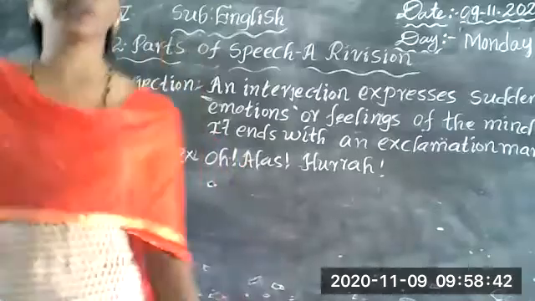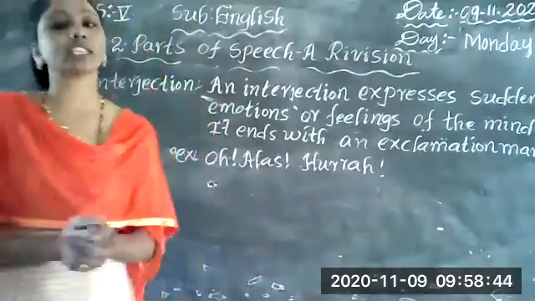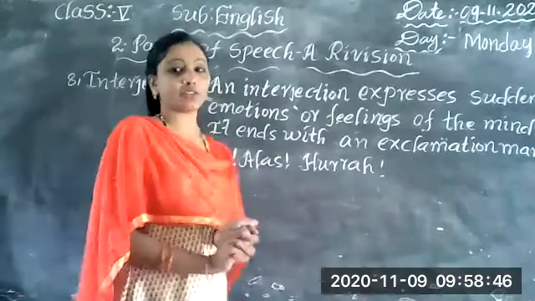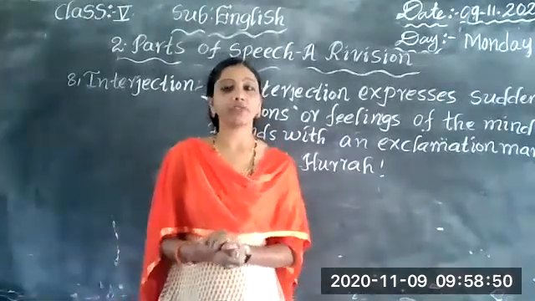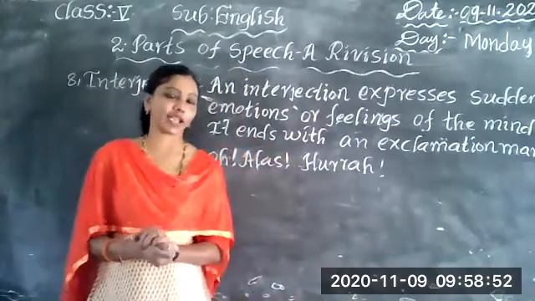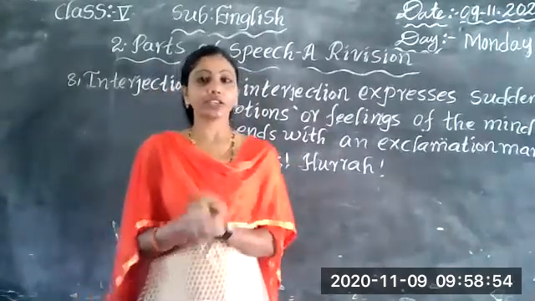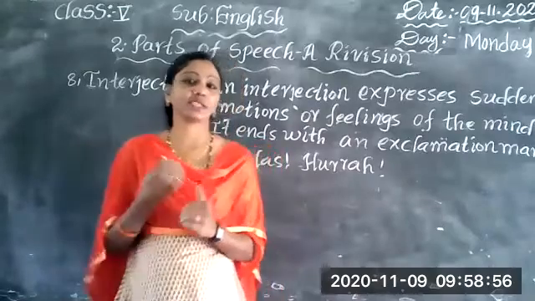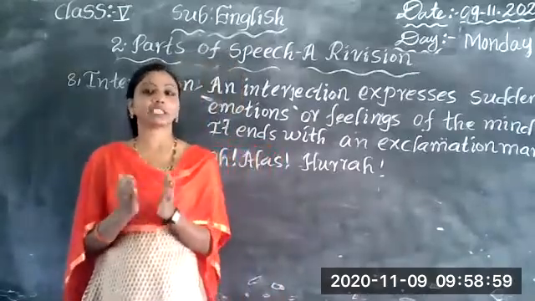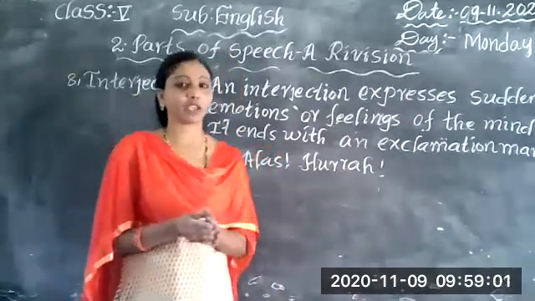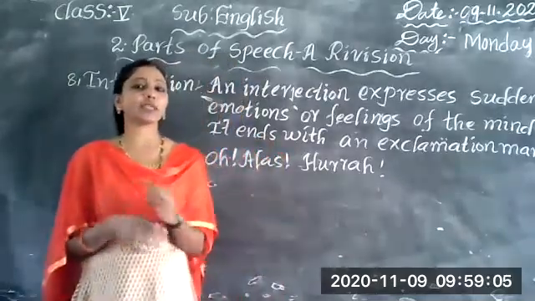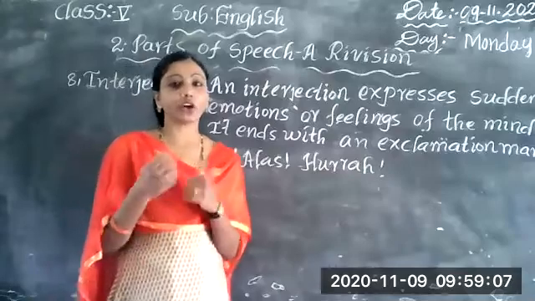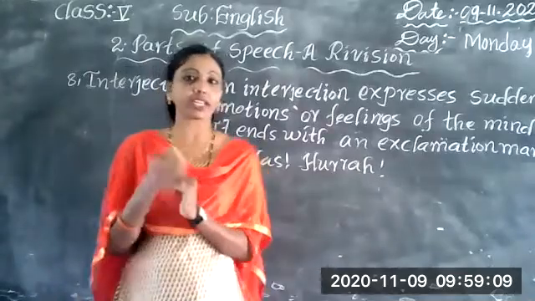Okay. So what is an interjection? An interjection expresses sudden emotions, feelings of the mind. It talks about sudden feelings of joy, happiness, sadness. Whenever we feel excitement or happiness or sadness, we shout in happiness or in sadness.